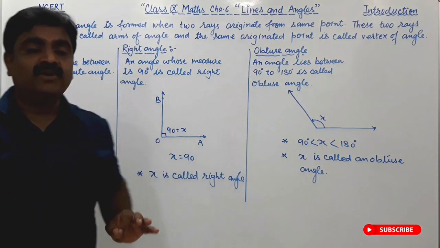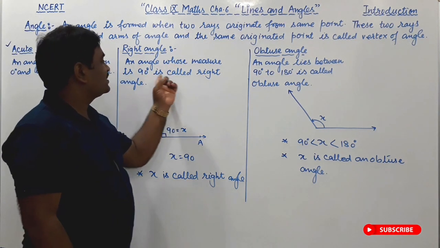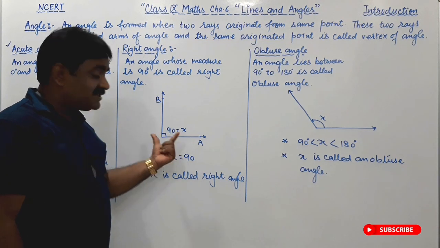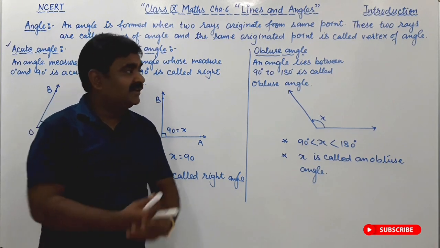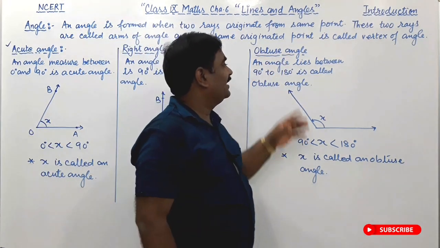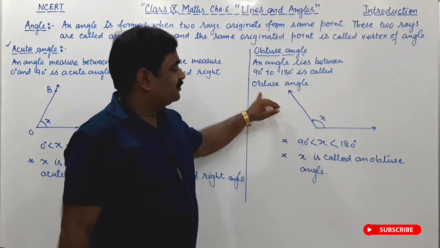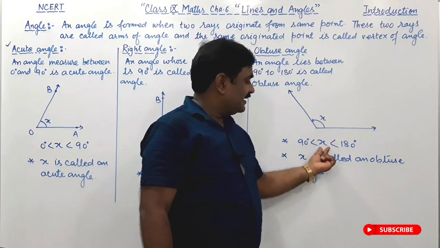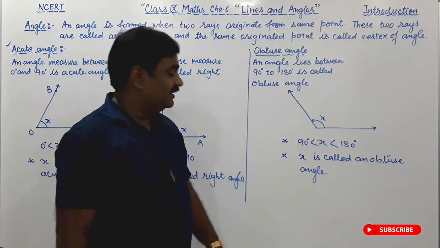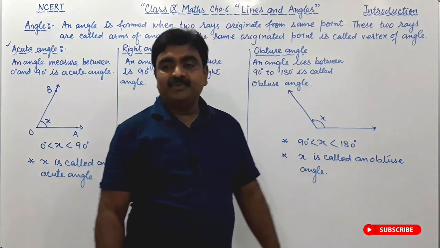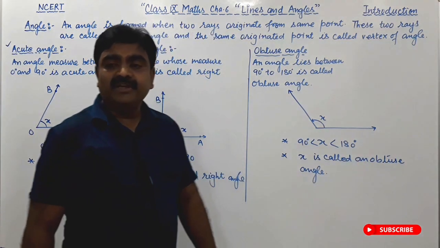Second came the right angle, whose measure is exactly 90 degree: x equals 90 degree, then x is called a right angle. Third we have read the obtuse angle. An angle between 90 degree to 180 degree, greater than 90 but less than 180, so x is called an obtuse angle. Right friends, clearly note this down in your notebook.